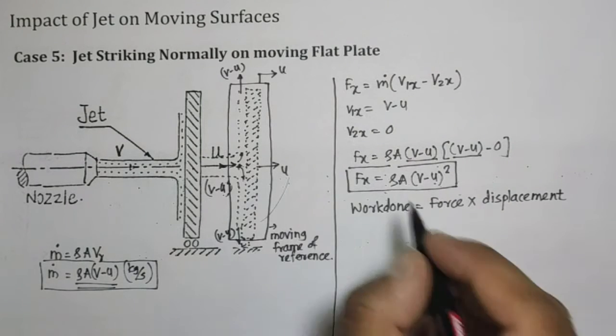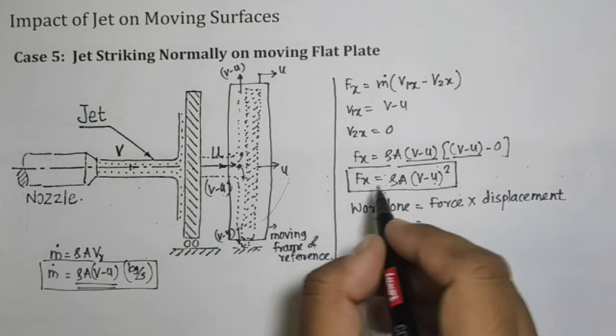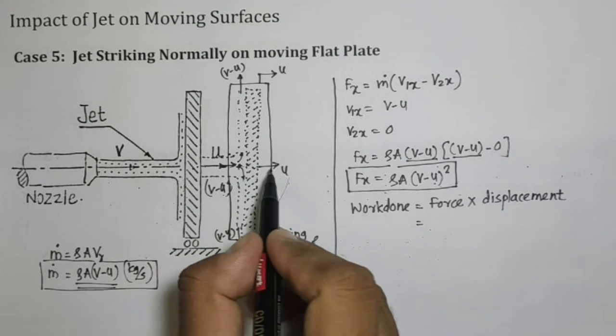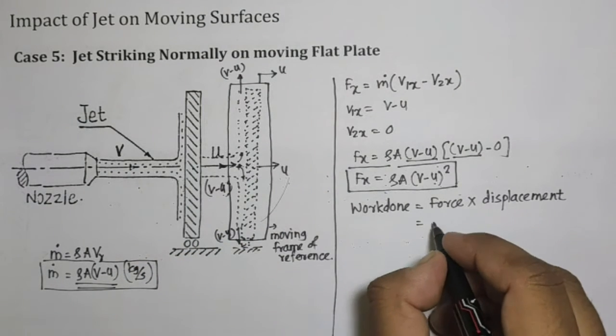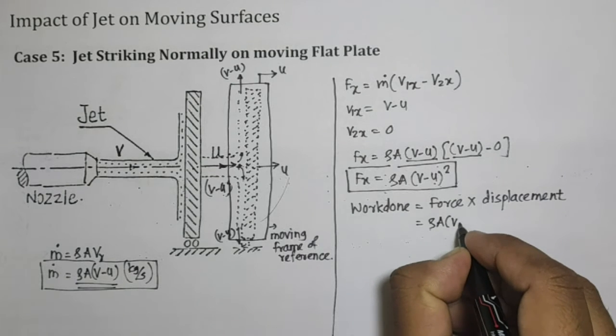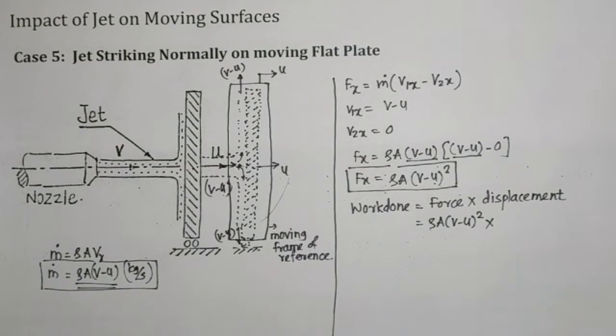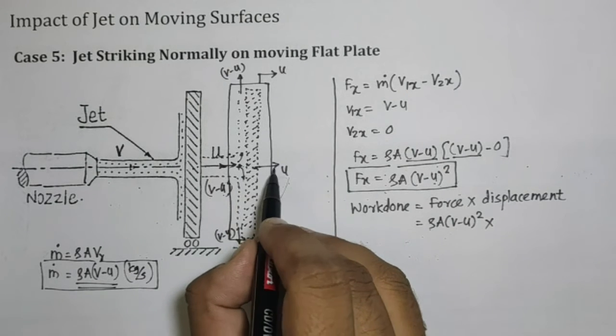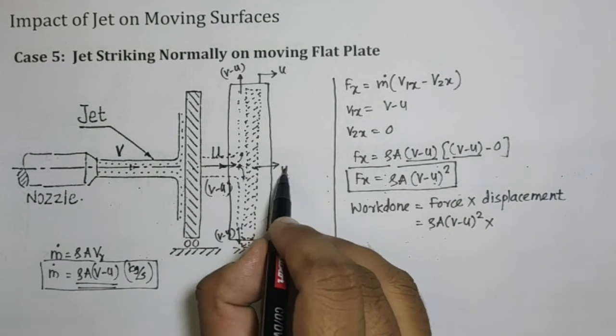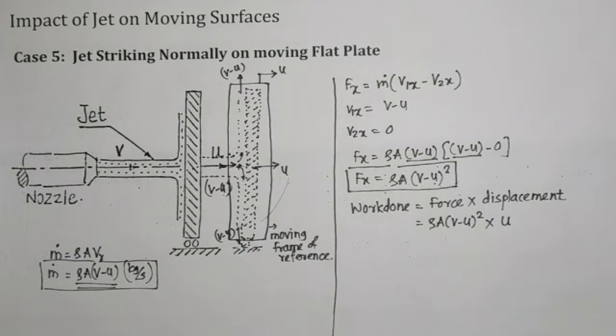So what is force? This is the force, and displacement is nothing but displacement of the object in the same direction through which the force is exerted. So force is rho a (v minus u) bracket square, into the displacement, which is nothing but displacement of the plate, and that displacement per unit time is nothing but velocity of the plate. So we can say that displacement is u.